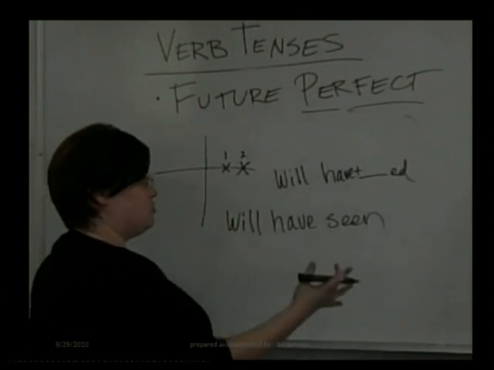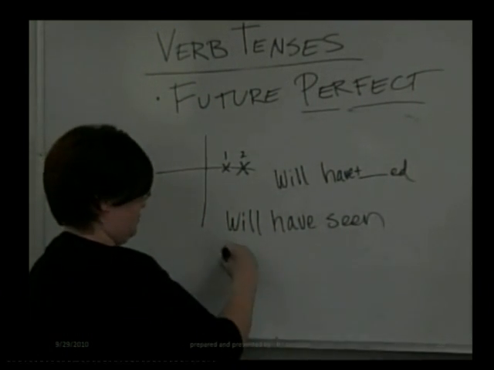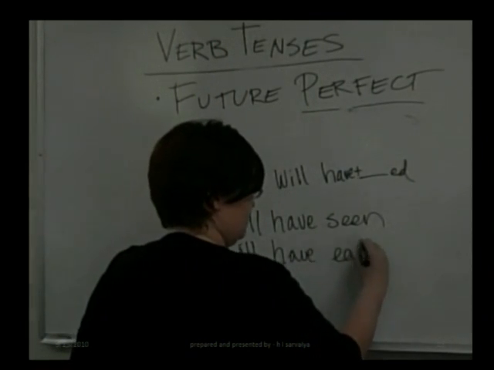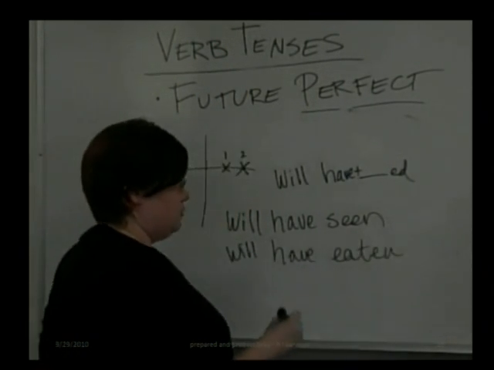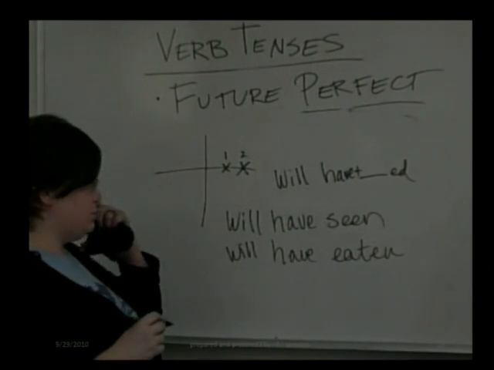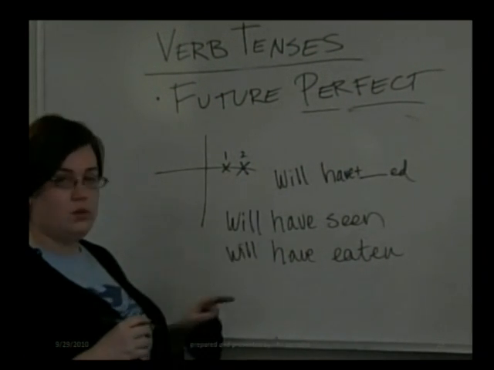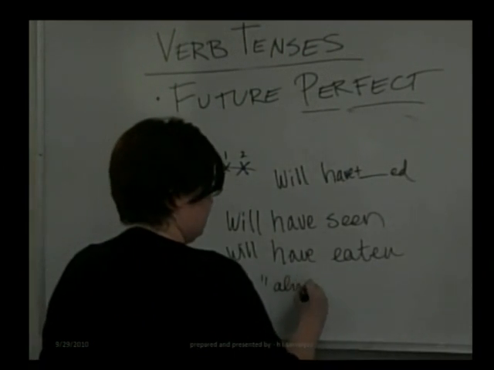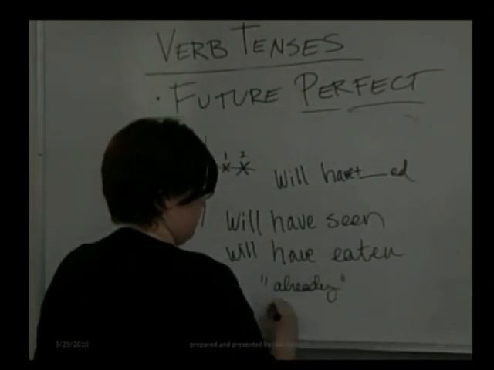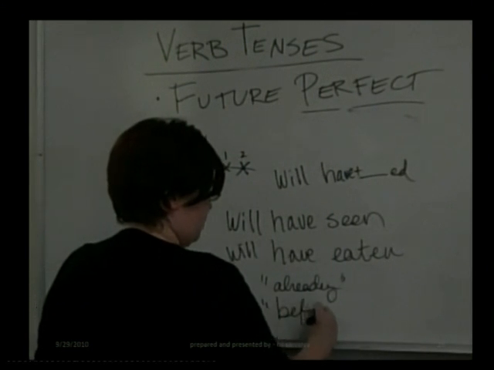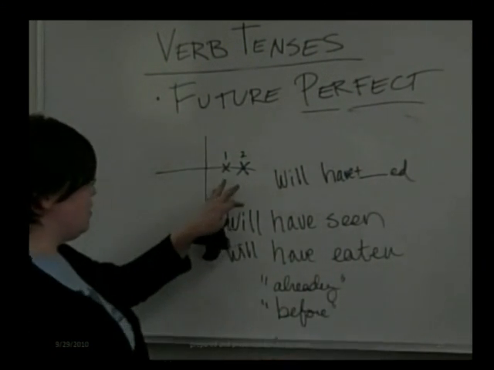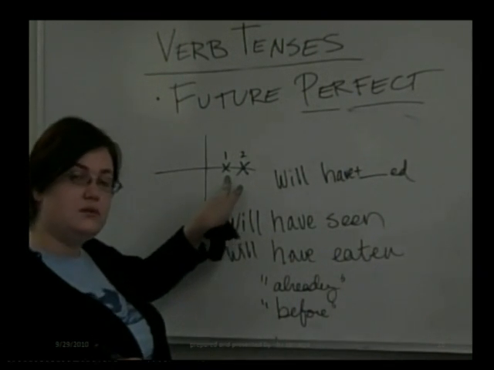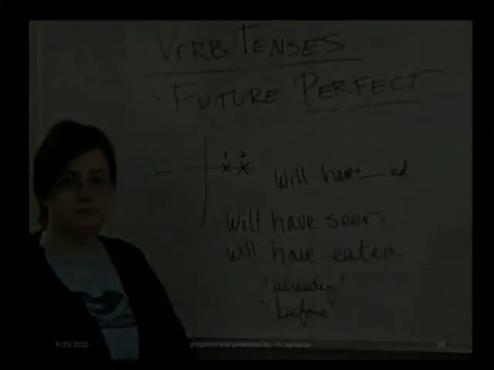You get constructions like will have seen, will have eaten, right? And often when you're using the future perfect, because we're sort of talking about two things in relation to each other, you'll often see words like already, before. Exactly. These are more words that help to emphasize the relationship between these two points in time. Okay, thank you very much.